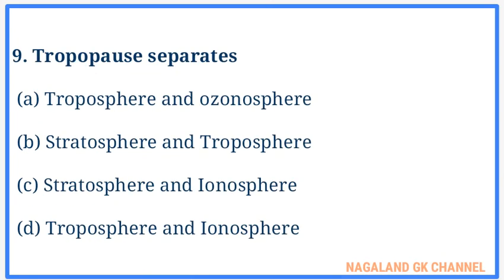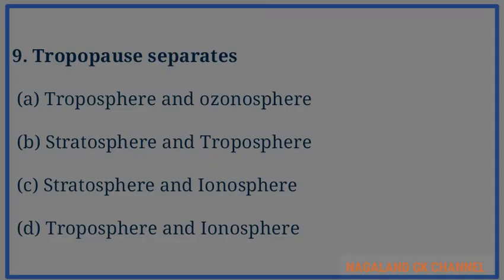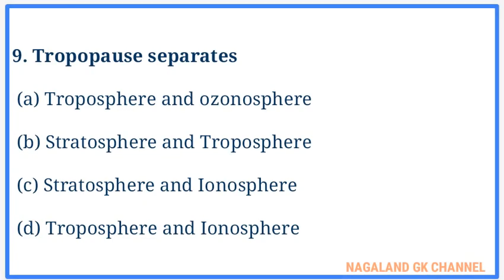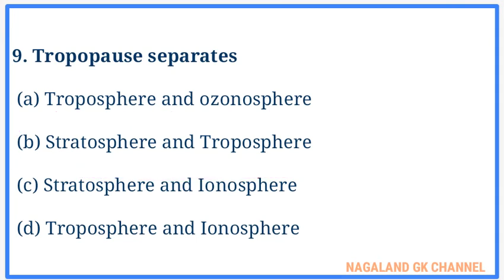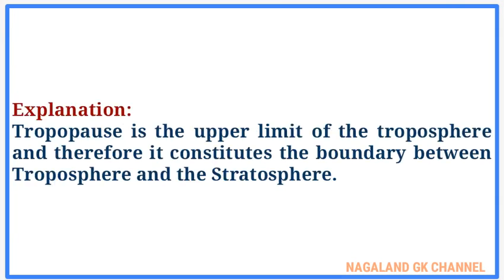Question number 9. Tropopause separates. The correct answer is option number B, that is stratosphere and troposphere. Here, explanation. Tropopause is the upper limit of the troposphere, and therefore it constitutes the boundary between the troposphere and stratosphere.